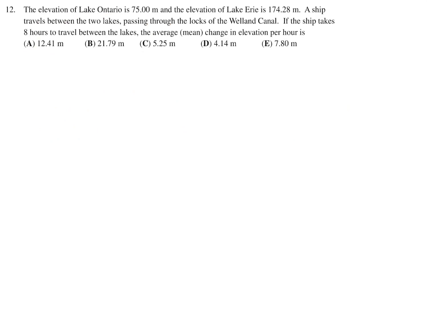The elevation of Lake Ontario is 75 meters, and the elevation of Lake Erie is 174.28 meters. A ship travels between the two lakes, passing through the locks of the Welland Canal. If the ship takes 8 hours to travel between the lakes, the average mean change in elevation per hour is.